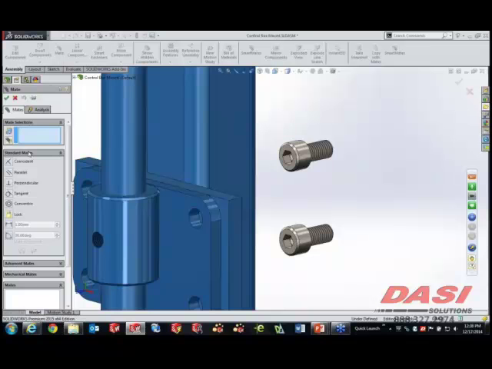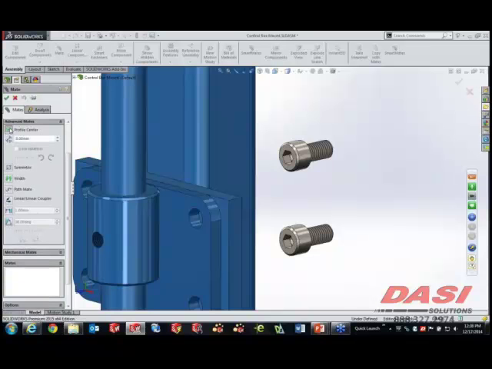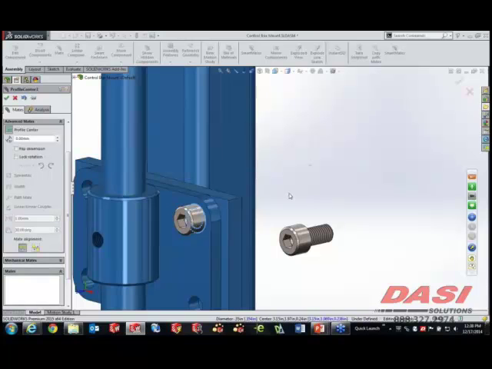If we go to our Mates tool and use the Profile Center Mate under Advanced Mates, you can do this by selecting the edge of the circle and the face in the hole, and the edge common to the circular and flat face on the fastener. And you can see that it will auto-center and put a coincident on that.